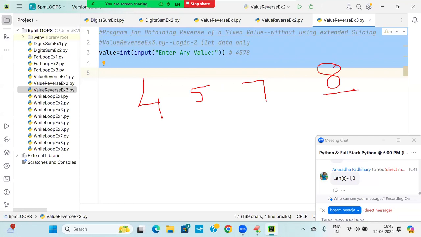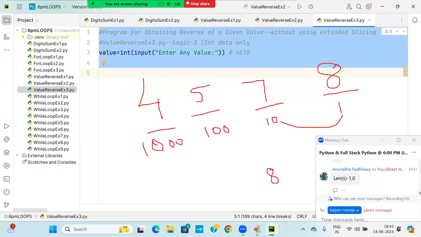Ones. Okay. What is the 7th? Tens. Next. Right. Once again: this is the ones place, this is tens, this is the 100 place, and this is the 1000 place. If you want to move from ones place to tens place, the digit must be multiplied with 10. First, what is coming? 8 I will get.